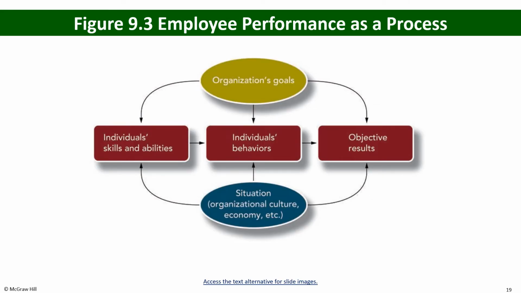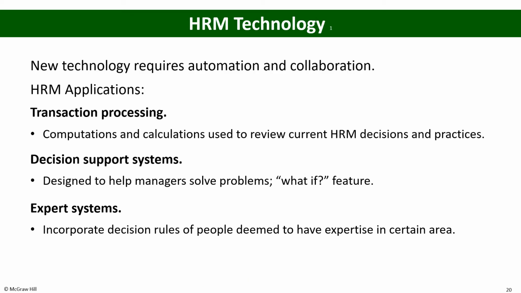So employee performance is a process: individual skills and abilities, individual behavior, and objective results that come under the context of the situation, organization culture, and the economy in which the organizations are operating, and what the organizational goal is. We can't see employee performance in isolation; we see it in that particular context, in the particular organizational goal, and how individual skills, abilities, and behavior contribute to achieving those objectives.